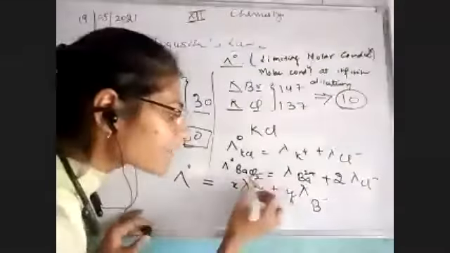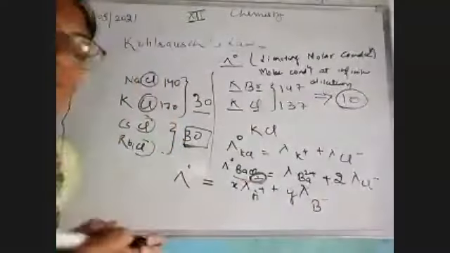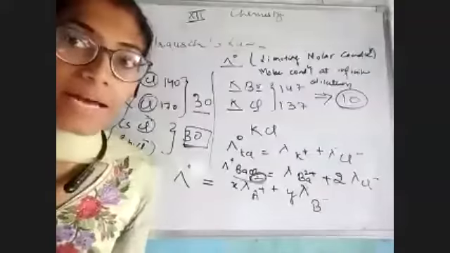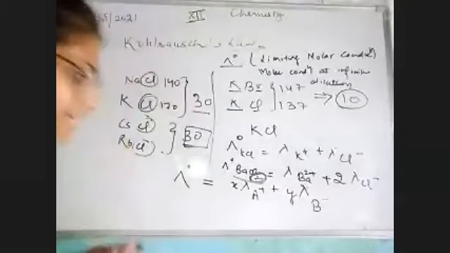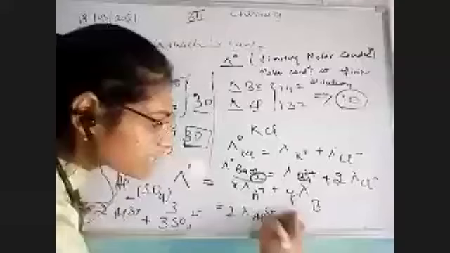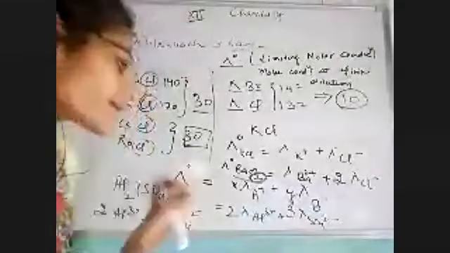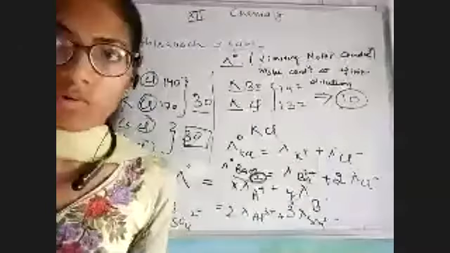So how many ions are connected in this? So it would be 2 lambda Al3 positive plus 3 lambda sulfate ion. This is known to be molar ionic conductivity, and this is known to be limiting molar conductivity. All right, this was the whole.